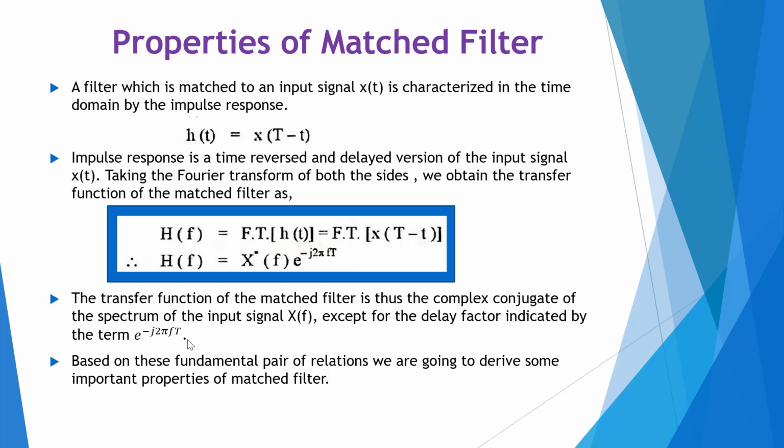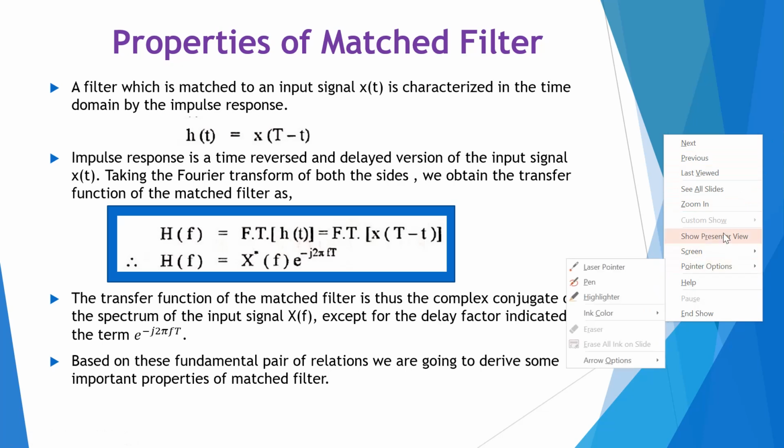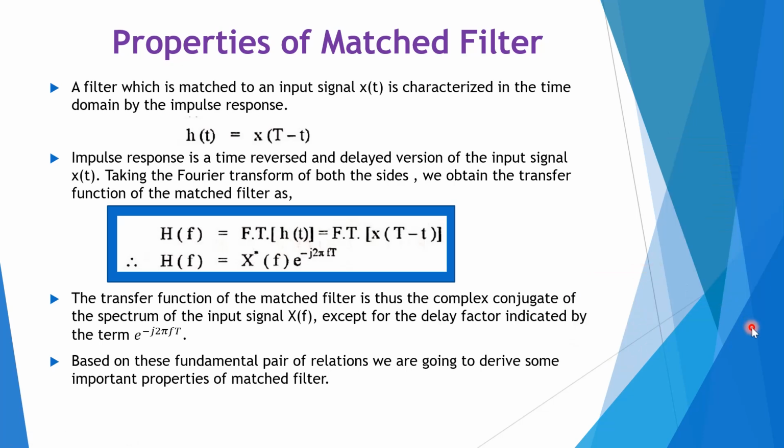Taking the Fourier transform of both the sides, we obtain the transfer function of the matched filter as H of f equal to the Fourier transform of x of T minus t.